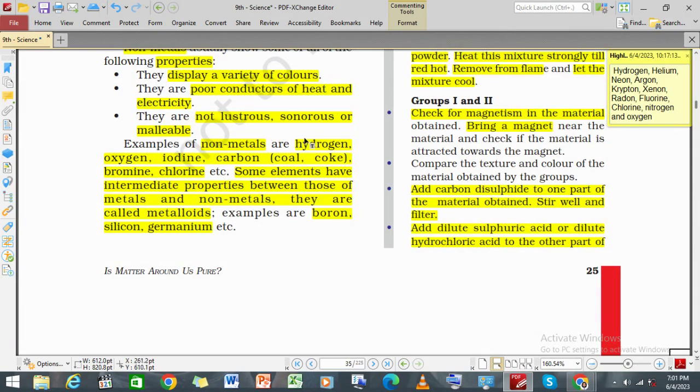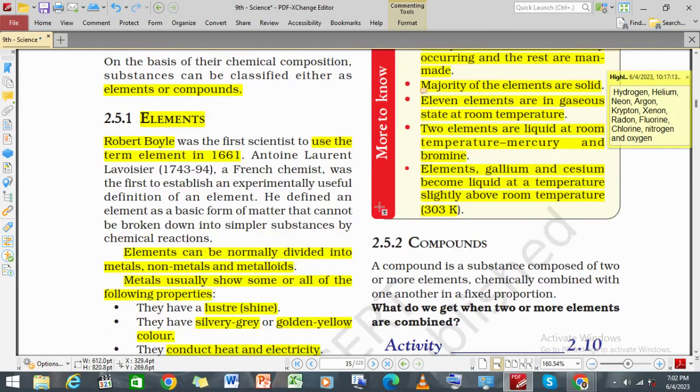Examples of non-metals are hydrogen, oxygen, iodine, carbon, that is coal and coke, bromine, chlorine, etc. Elements between metals and non-metals are metalloids. Examples are boron, silicon, and germanium. Metalloids show properties intermediate between both metals and non-metals.